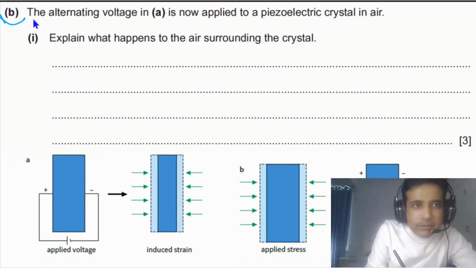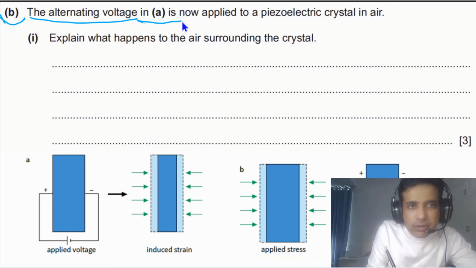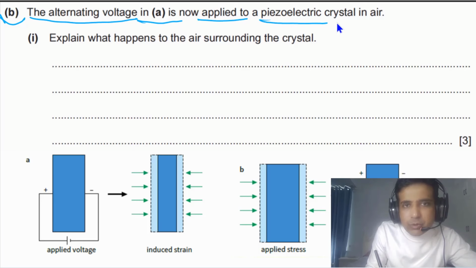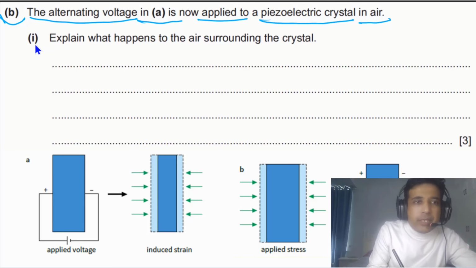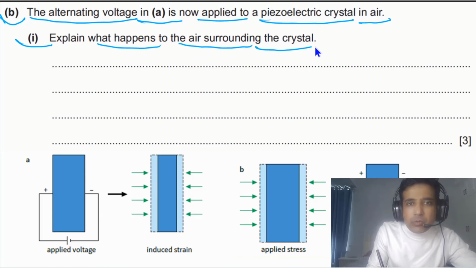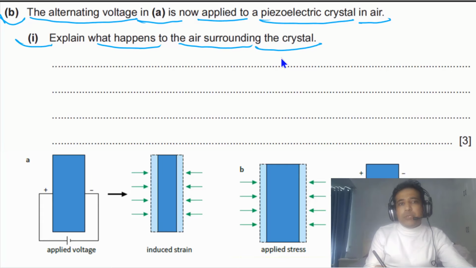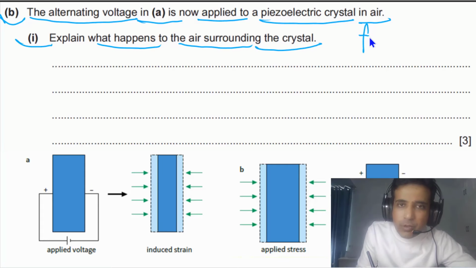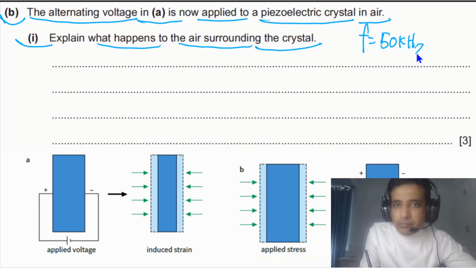For part B, it is given to us that the alternating voltage in A is now applied to a piezoelectric crystal in air. For part B1, we need to explain what happens to the air surrounding the crystal. One thing we need to understand is that the frequency of the alternating voltage is 50 kilohertz. This frequency was given to us in part A, and it is in the ultrasound range. So first of all, we can write down that this frequency is in the ultrasound range.